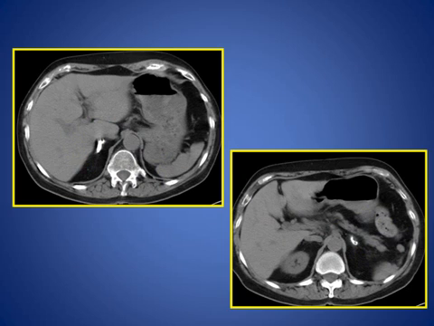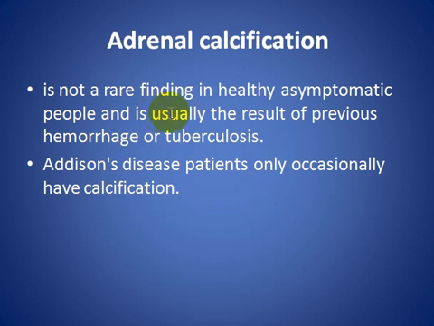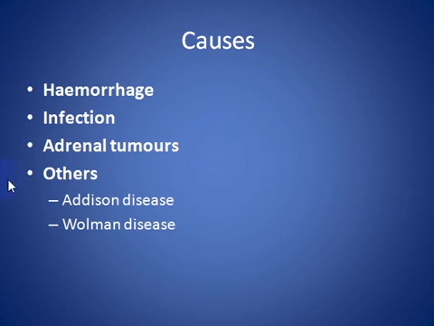What is adrenal calcification? What are the differential diagnoses of adrenal calcification? Adrenal calcification is not a rare disease, and it is seen in asymptomatic healthy patients, usually due to hemorrhage or TB. Addison disease also may occasionally have calcification. What are the causes? The causes of adrenal calcification are hemorrhage, infection, adrenal tumor, and others like Addison disease and Wolman's disease.